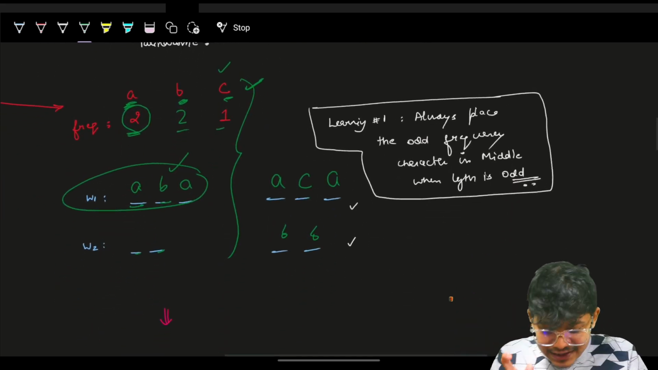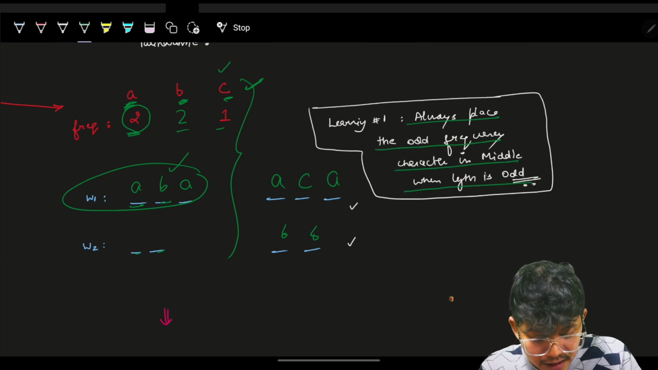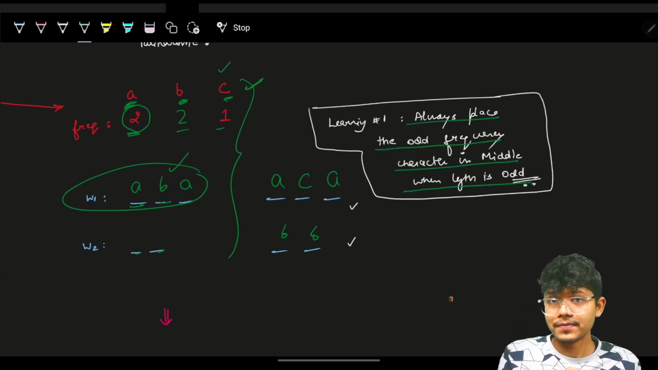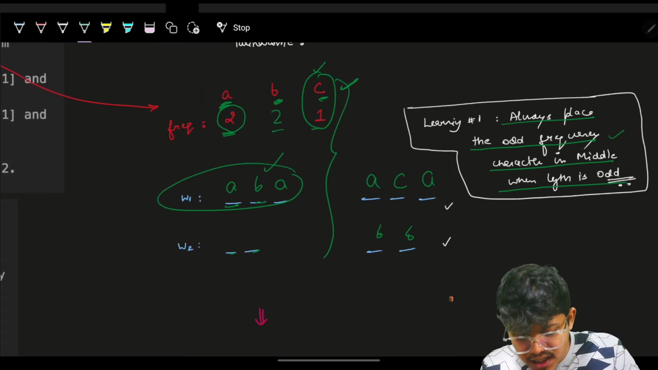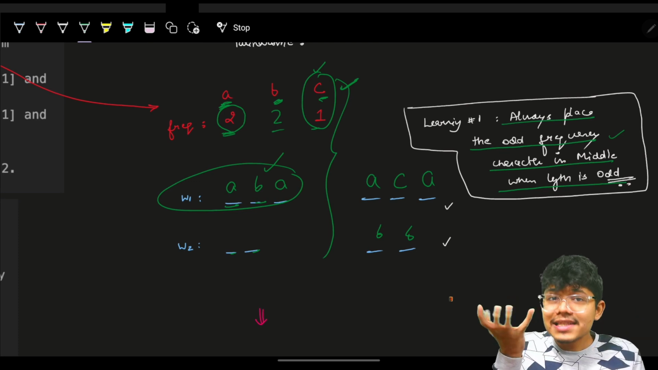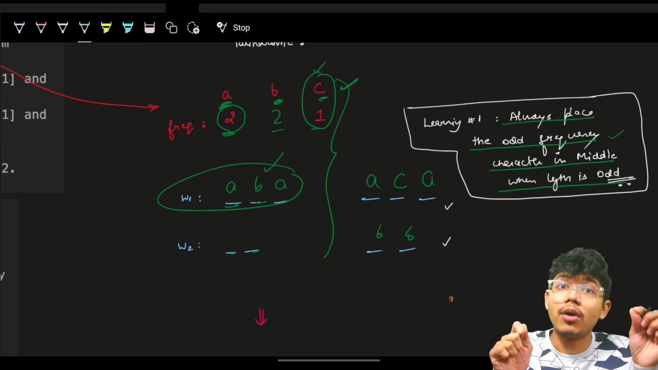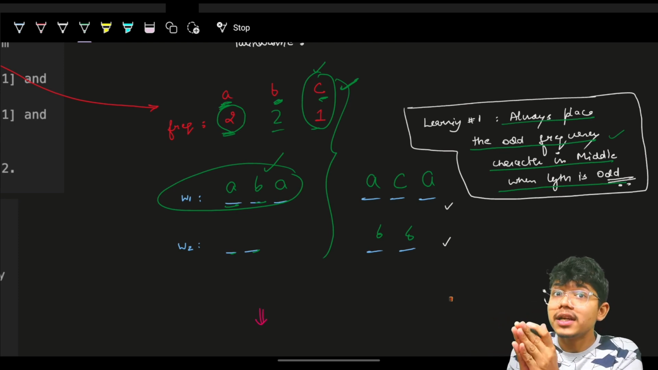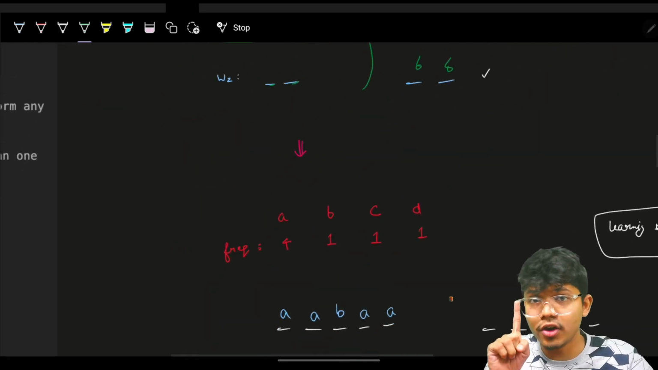problem, but the first learning is: always place the odd frequency character in the middle when the length is odd. When the length is odd, we'll place the odd frequency, that is, a character occurring an odd number of times. Because even if I snatch one from it, the even pair still remains, because for a palindrome, pairing is very important. So the even ones should be there for my future purposes. So I will just make sure of that one thing. It's the first learning we got from this problem.